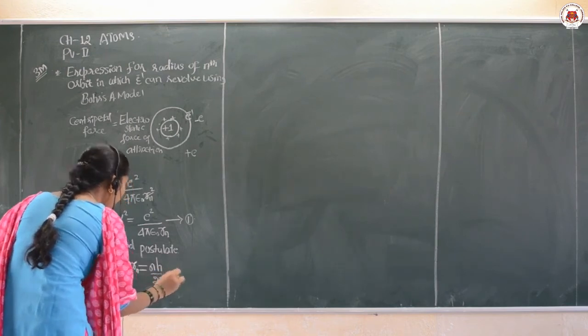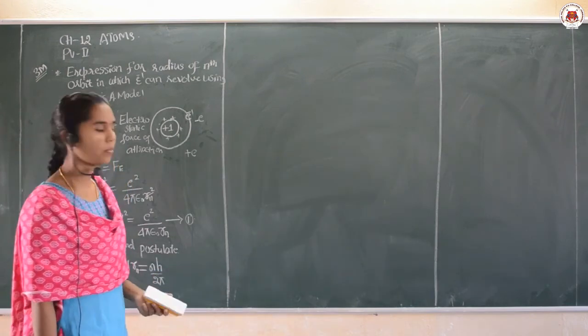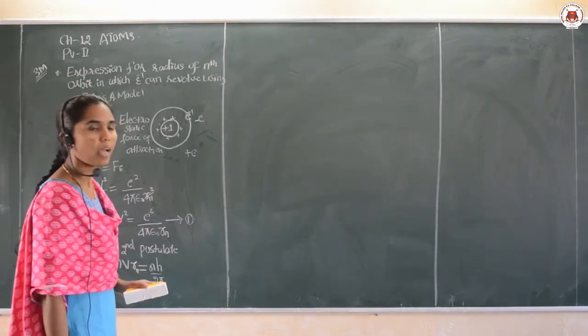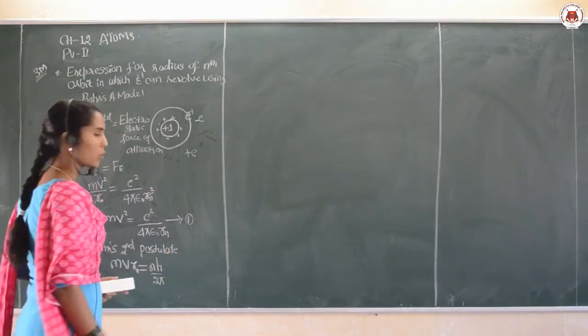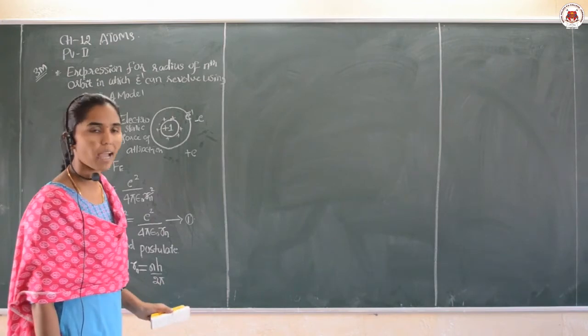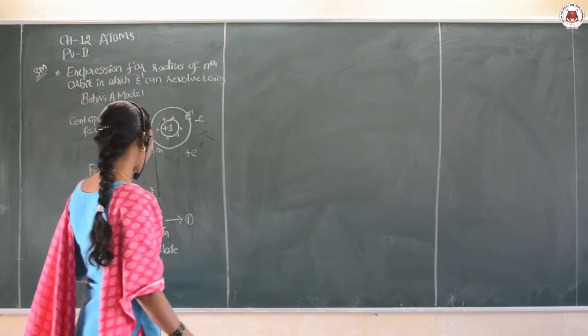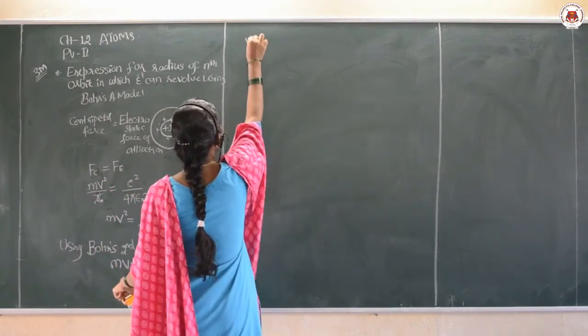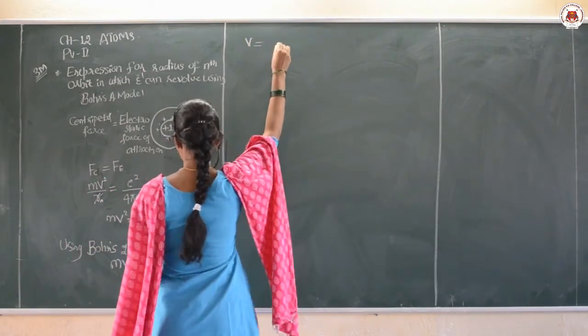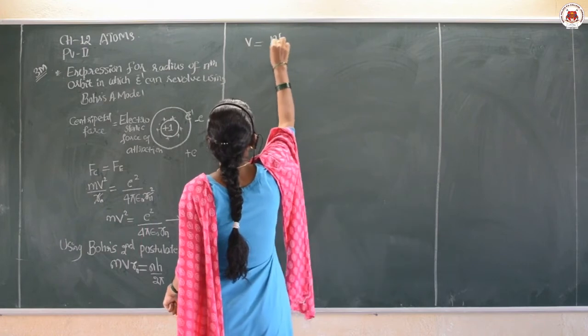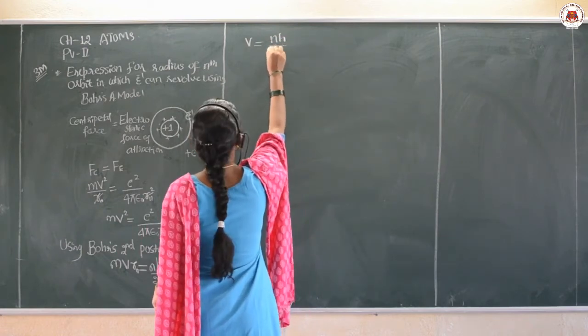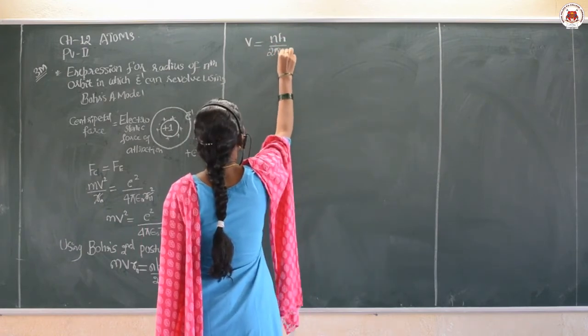By using this second postulate, now I want to derive the formula for v here. From this I can write v is equal to nh upon 2 pi m Rn.